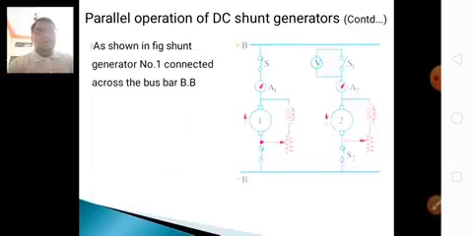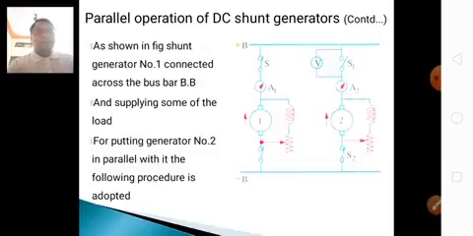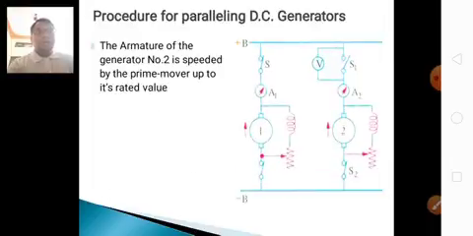Parallel operation of DC shunt generators. As shown in the figure, shunt generator number 1 is connected across the bus bars and supplying some of the load. For putting generator number 2 in parallel, the following procedure is adopted. The armature of generator 2 is run by the prime mover up to its rated speed, and then switch S2 is closed.